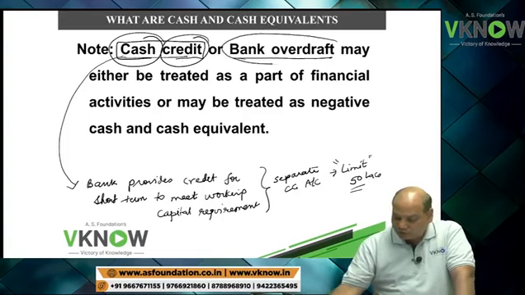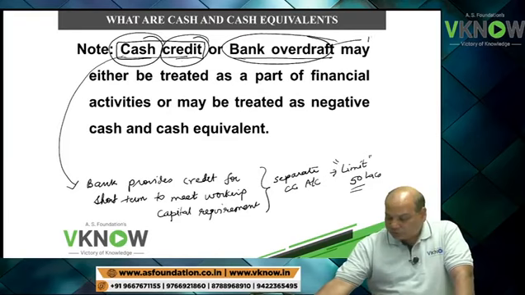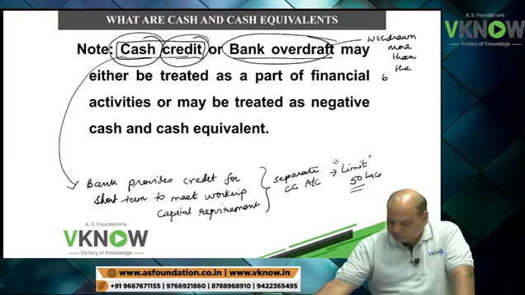Second, what is bank overdraft? Bank overdraft means you have withdrawn more than the balance in your current account.